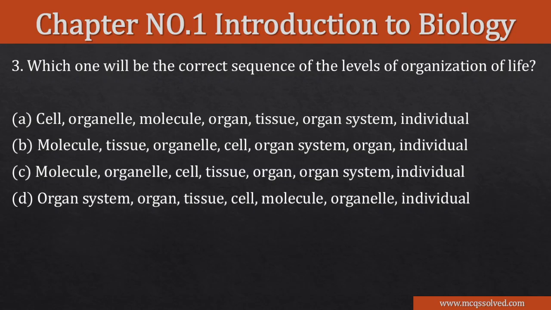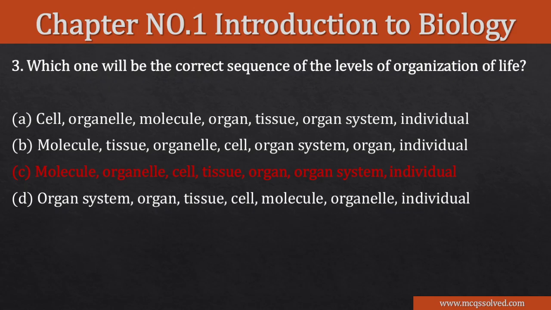Which one will be the correct sequence of the level of organization of life? So the right option is: molecule, organelle, cell, tissue, organ system, individual. So C is the right option.